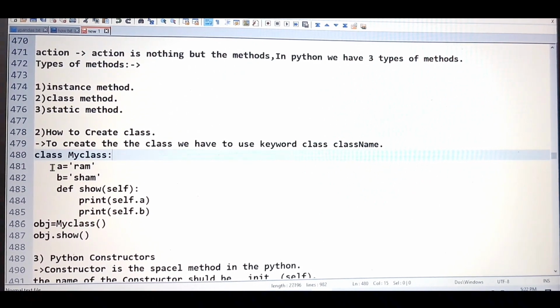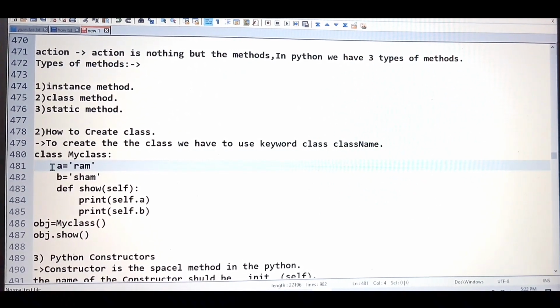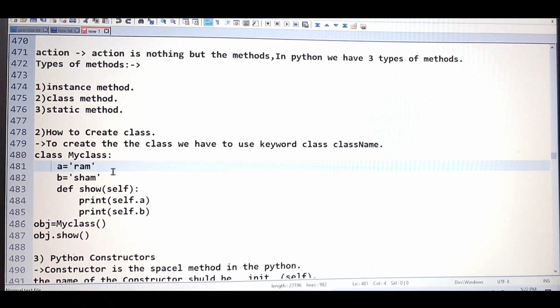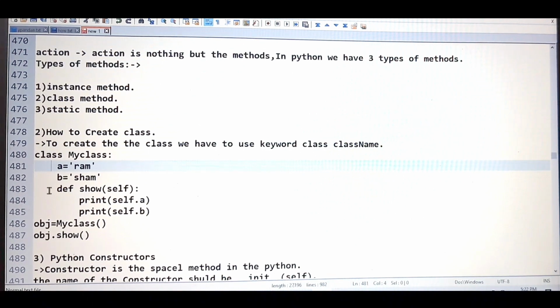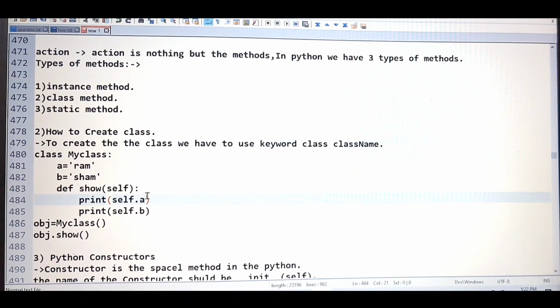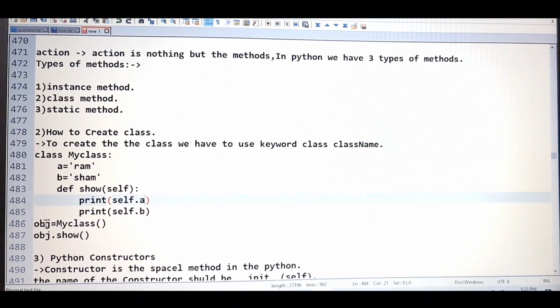Then, as I told you, class is the group of methods and attributes, or you can say class is the group of properties and actions. Both are the same thing. So what are properties? As I told you, properties are nothing but the variables which we are storing inside the class. And what is the action? Action is nothing but the methods which we are defining inside the class.